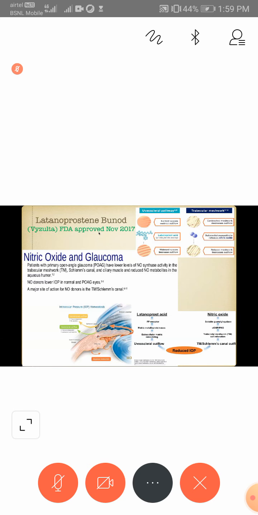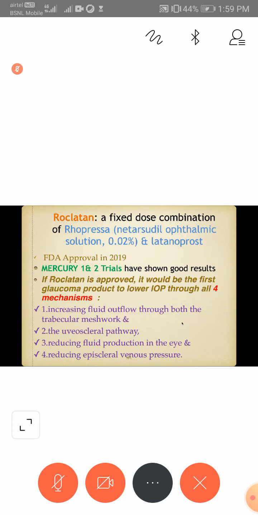Now coming to adrenergic agonists, which is brimonidine. IOP reduction is 20 to 30%, 2 to 3 times per day, and follicular conjunctivitis can occur. It is contraindicated under the age of 2 years. Now, carbonic anhydrase inhibitors act by decreasing the aqueous production and ocular blood flow. Drugs are dorzolamide and brinzolamide.